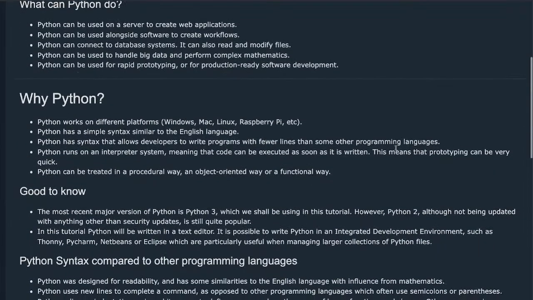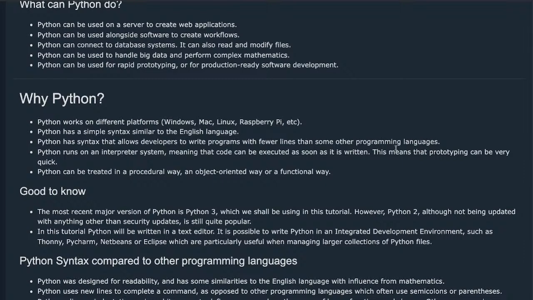Why Python? Python works on different platforms like Windows, Mac, Linux, Raspberry Pi, etc. Python has a simple syntax similar to the English language. Python has syntax that allows developers to write programs with fewer lines than some other programming languages need.